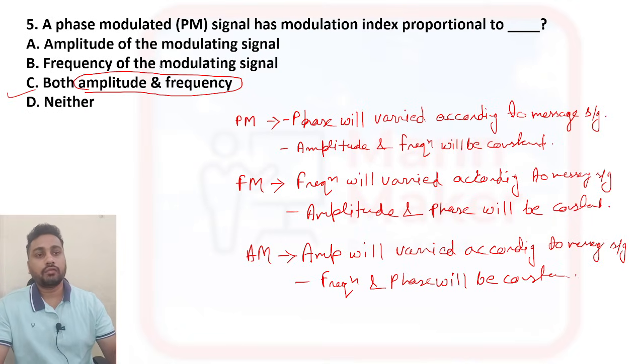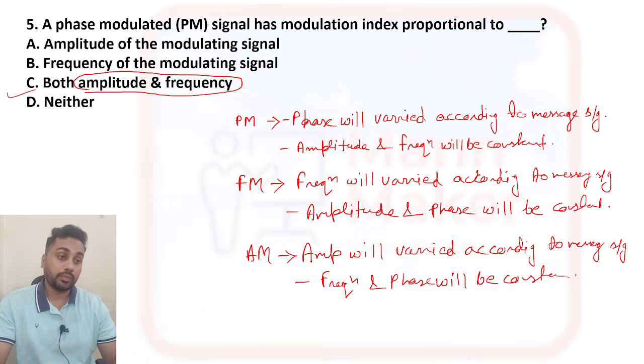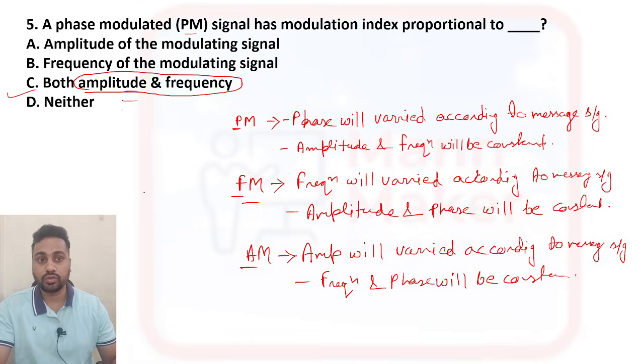So if they ask about FM, then amplitude and phase will be the answer. If they ask about AM, then frequency and phase will be the answer. Like that you need to remember. P means phase will be changed, F means frequency will be changed, A means amplitude will be changed. Option C is your right answer.